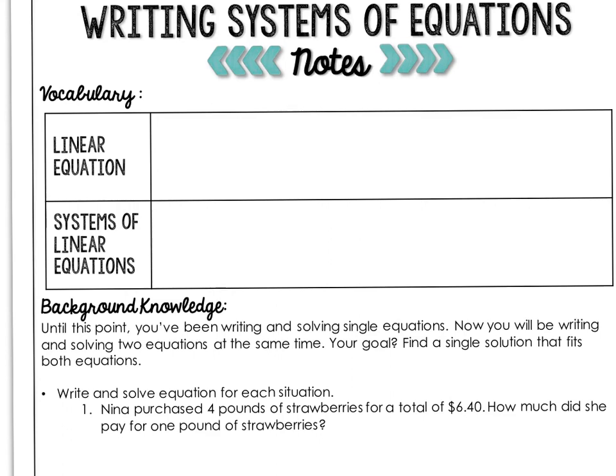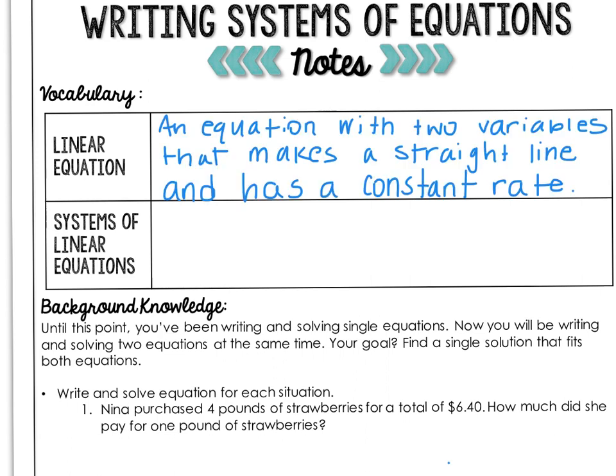So far, in our study of linear equations, we've dealt with a single linear equation, which to review is an equation that has two variables and produces a straight line with a constant rate of change. But often we need to compare two sets of data, so we'll be comparing two linear equations. When we put these together, it's called a system of linear equations. It's a set of equations that work together. They are dealt with at the same time.